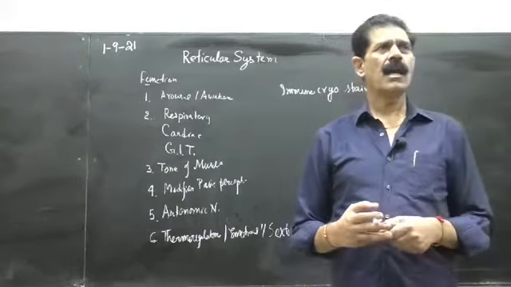Different cells of the reticular system have different neurotransmitters. So there is another classification, based on the type of neurotransmitter present. That is a separate classification. One is called the morphological classification, and another is the functional classification.